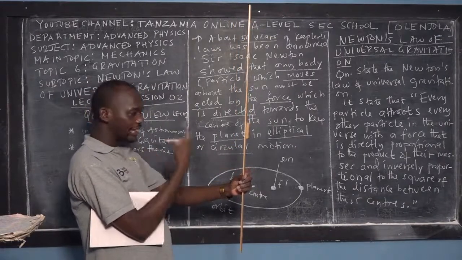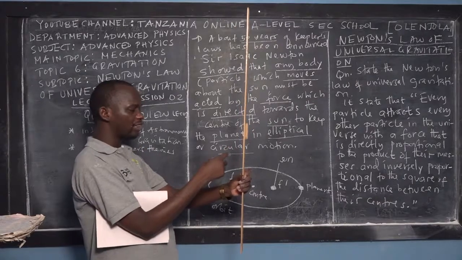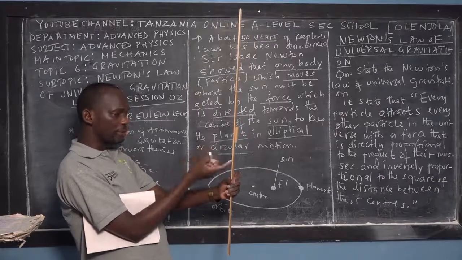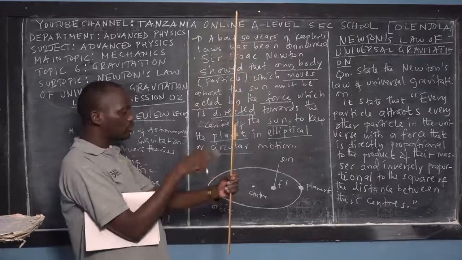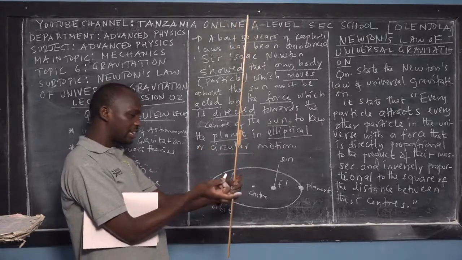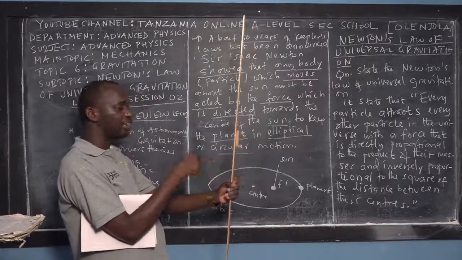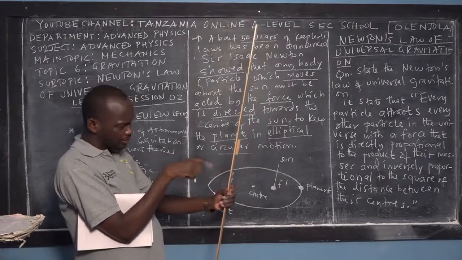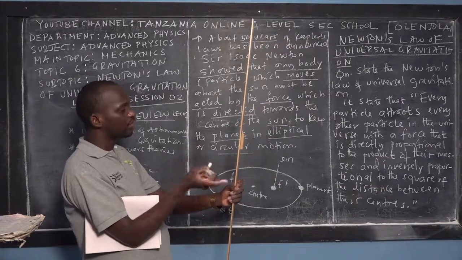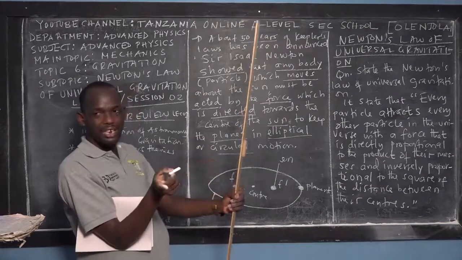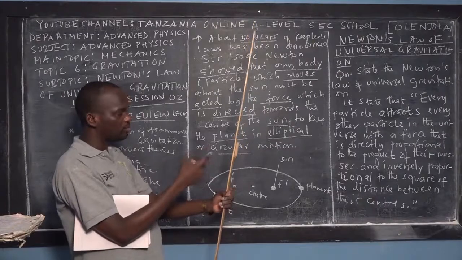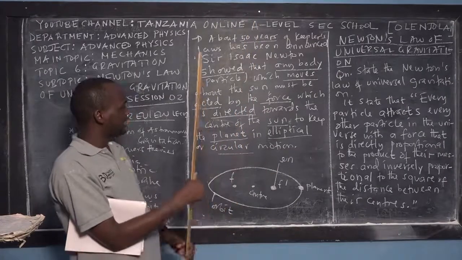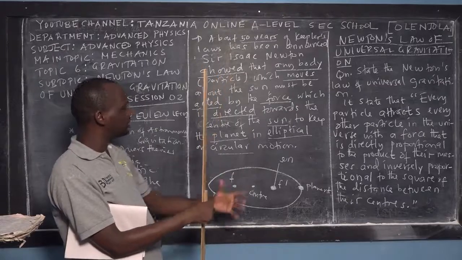Right? So in order for the magnitude of the force to increase, you know the meaning of inverse proportional, right? If the square of the distance is high, then the force becomes less. And if it is small, then the force becomes larger, right? That's the meaning of inverse proportional. So the man here took a lot of different bodies.